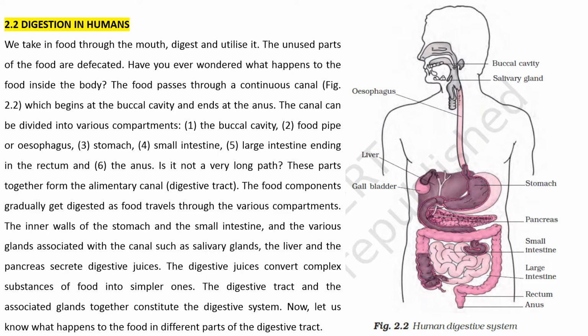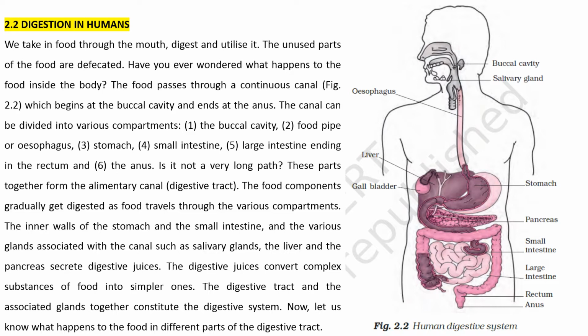1. The buccal cavity. 2. Food pipe or esophagus. 3. Stomach. 4. Small intestine. 5. Large intestine ending in the rectum, and 6. The anus. Is it not a very long path? These parts together form the alimentary canal, digestive tract.